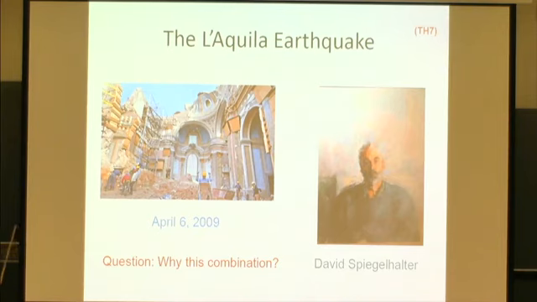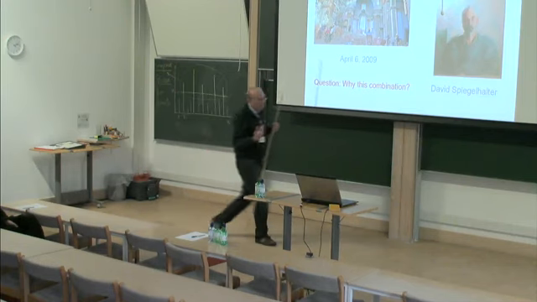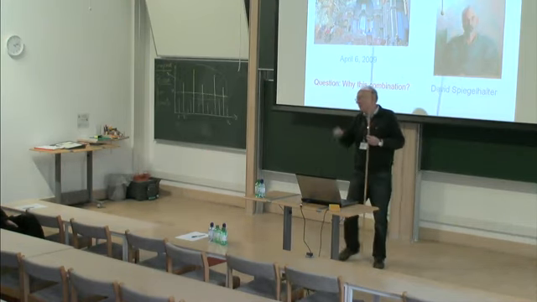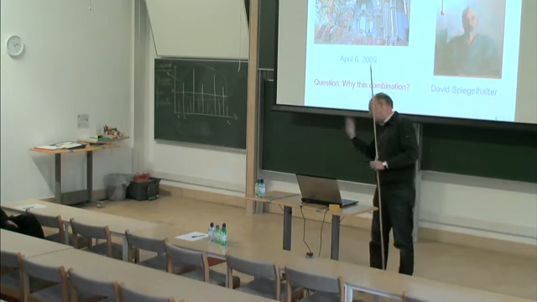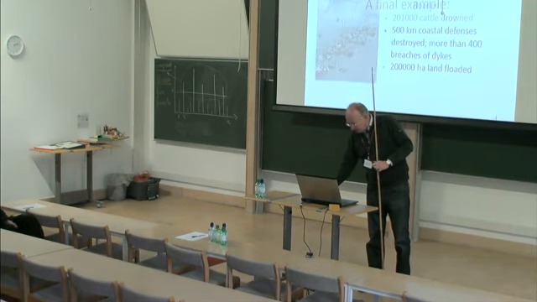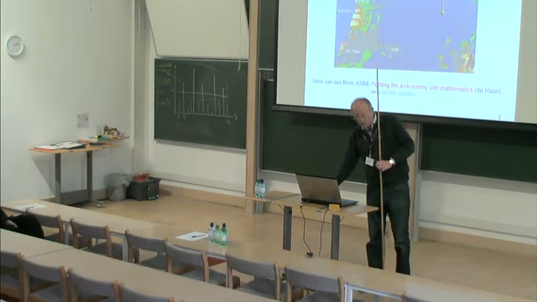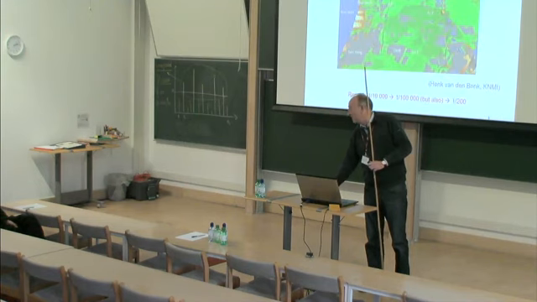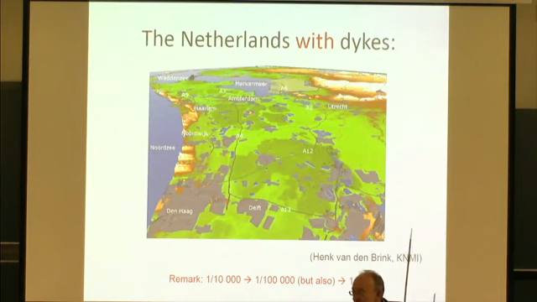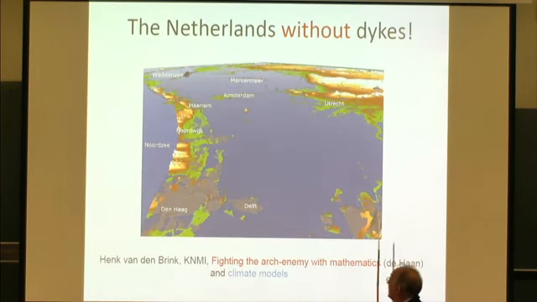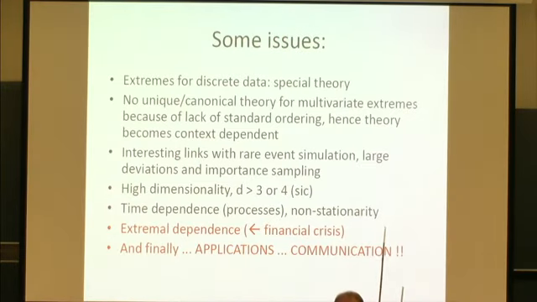what's the chance of, and so I think that's the link. So we should think much more carefully about how to communicate rare events. Of course, the same is true in environmental applications as well. So let me come to a close. I will not show you Holland without dikes and Holland with dikes, but that's, I think, one of the key applications of extreme value theory as a building stone. By the way, you would be swimming around Amsterdam today if the dikes were not there. And I come to a close.